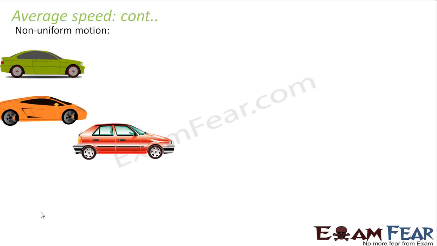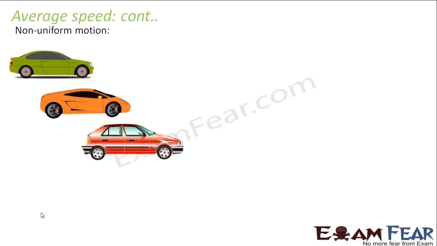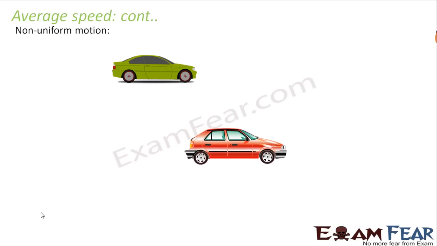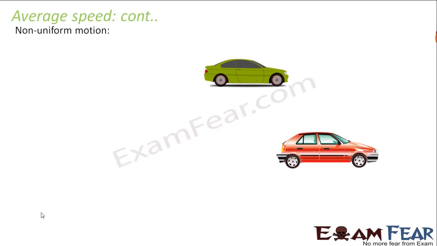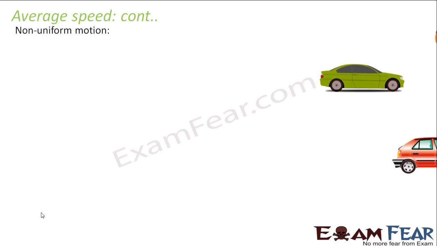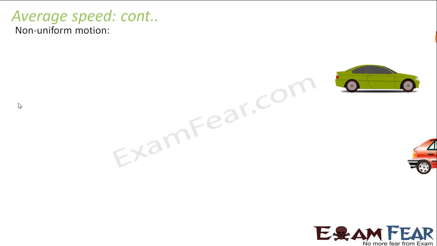What happens in non-uniform motion? The speed of the vehicle varies. Like initially here, the speed of the vehicle was less. Then the speed of the vehicle increased a little bit, and then the speed of the vehicle increased a lot. So that means the speed of the vehicle is changing from one point to another. Right? So if the vehicle started moving from point A and it moved to some point B, now in this entire journey, what is the average speed of the vehicle?